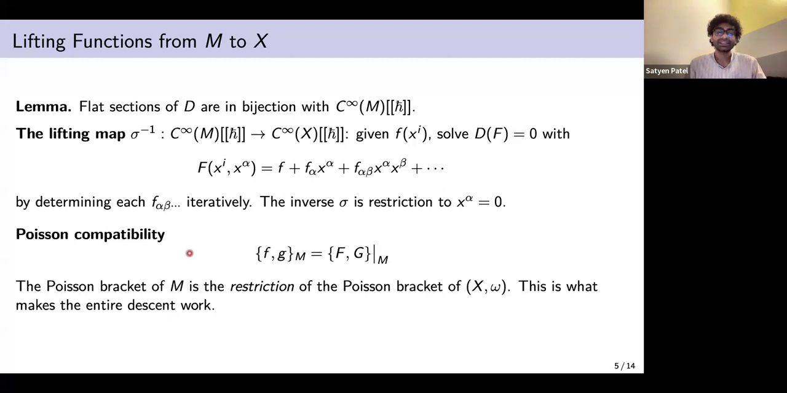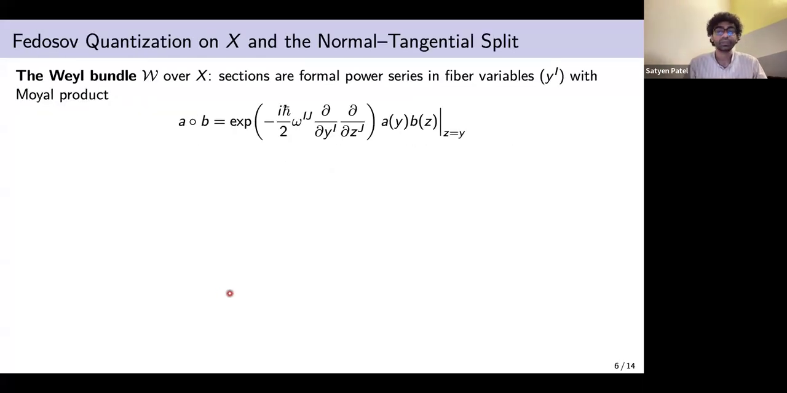Now the sigma inverse is also constructed to be a Poisson map, meaning the Poisson bracket on M is just: lift the functions, then take the Poisson bracket on X, then restrict to M, and we get the Poisson bracket on M. And this is what makes the whole descent procedure work even in the quantum case.